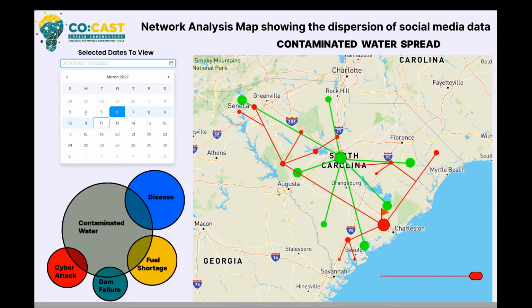So this tool will allow Eric to not only identify potential problematic pieces of information that are spreading in the local community, and then also compare that to other pieces of problematic information that are being spread, but potentially also monitor how correct information, high credibility information, is spreading through the information environment and if it's reaching the areas most impacted by potentially problematic information. All right, that concludes our brief demo of these features of the CoCast tools.